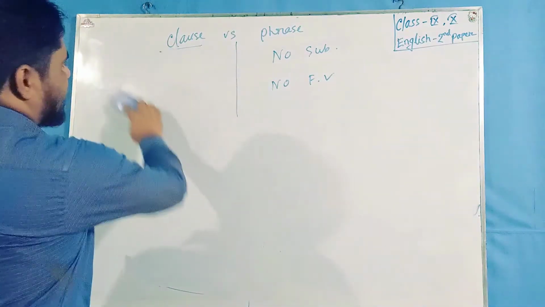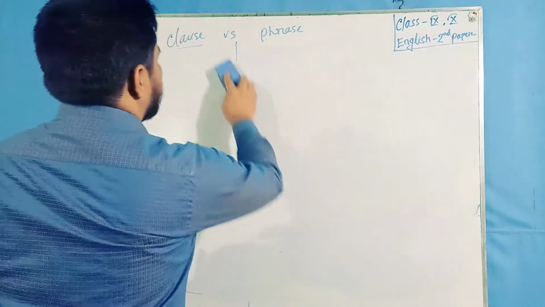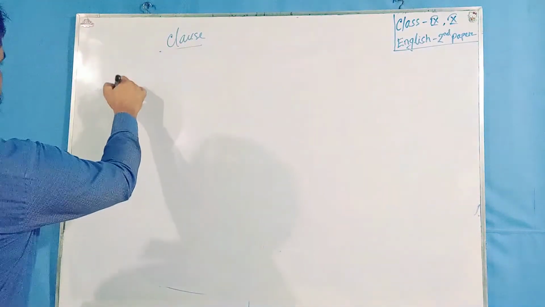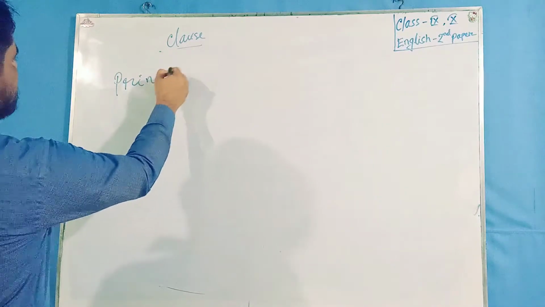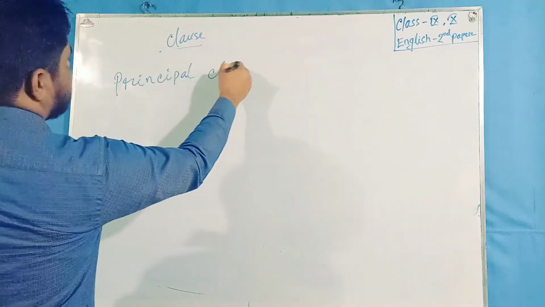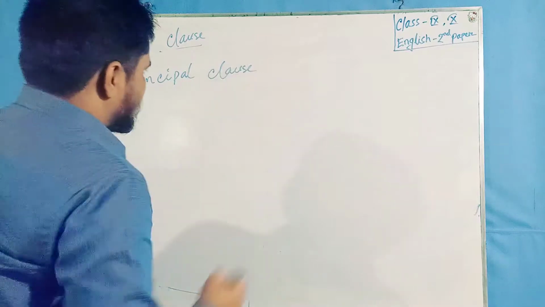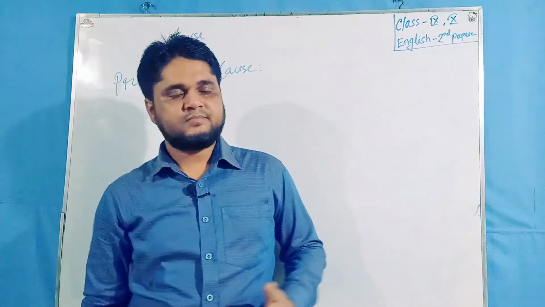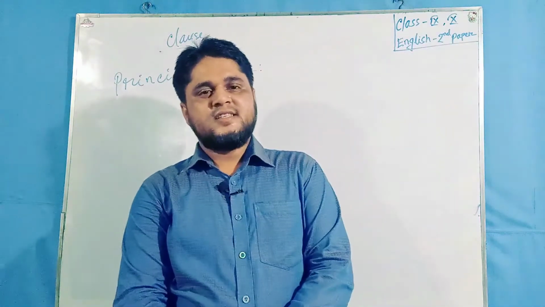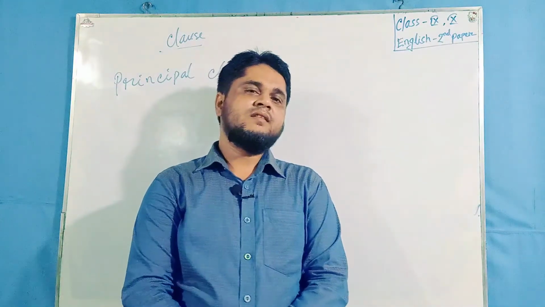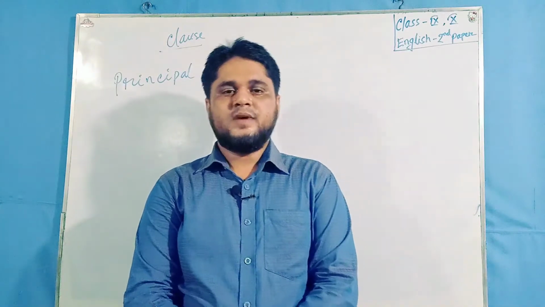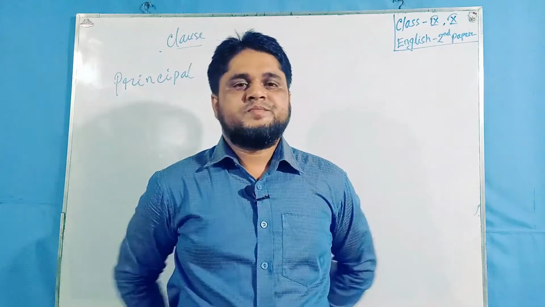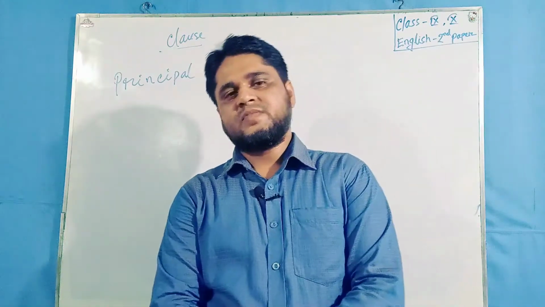now kinds of clause. We know there are three types of clauses. Number one is principal clause. Principal clause is a kind of clause which contains one subject and one finite verb, and which stands by itself as a meaning.